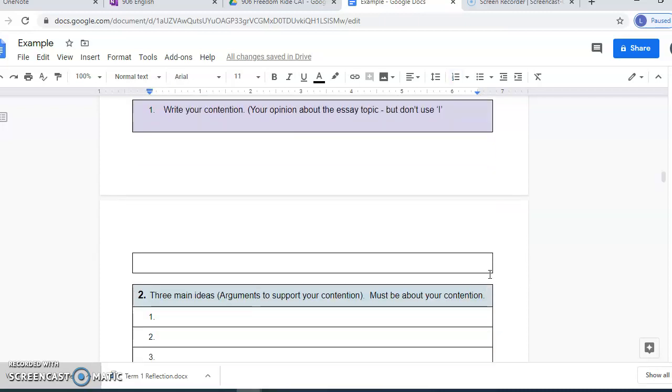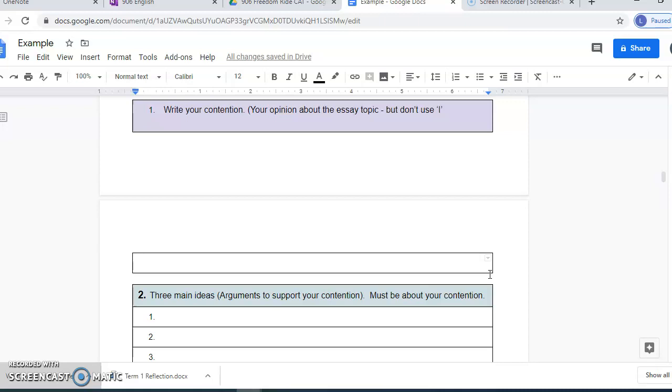Then you're going to write your contention, which is your opinion about the essay topic. But you don't use "I" in text response essays. So we don't say "I think that blah, blah, blah." You just leave the "I think" part off. So you need to write down your opinion about the essay topic, whether you agree with it or not.